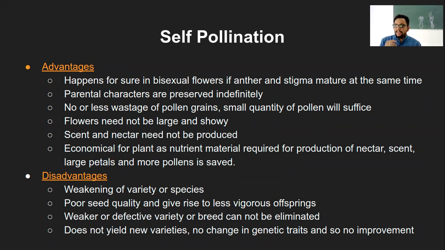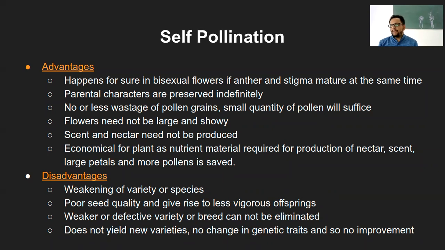Now these characteristics will be passed on throughout the generations, and the reason is because this is self-pollination. There is no involvement of any other genetic material. So whatever the plant had, it will go on.